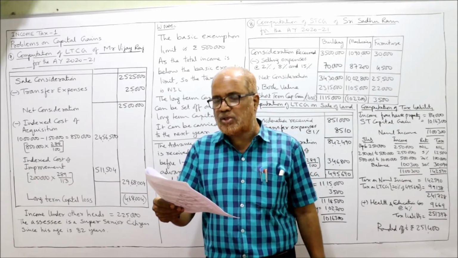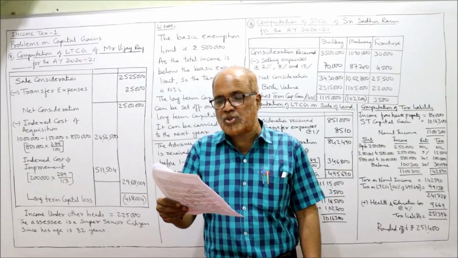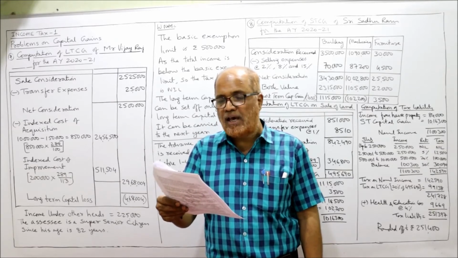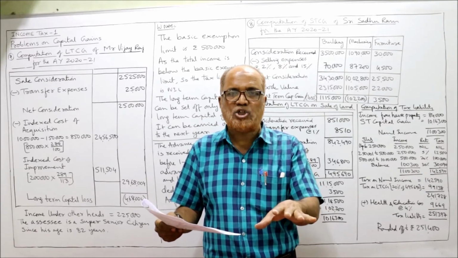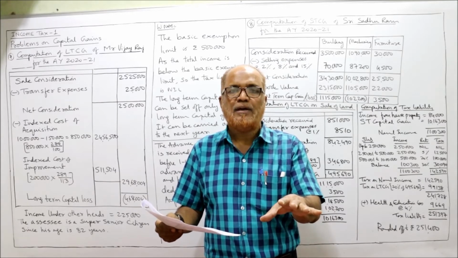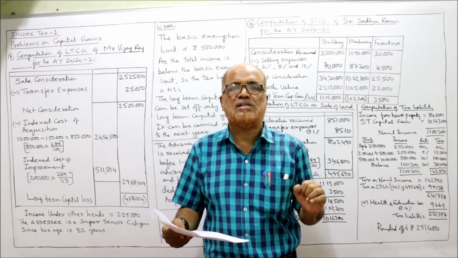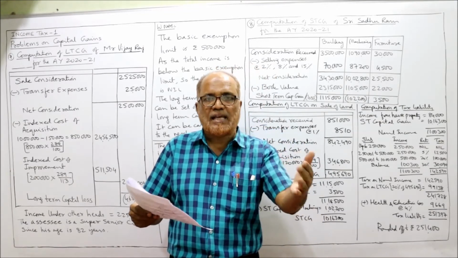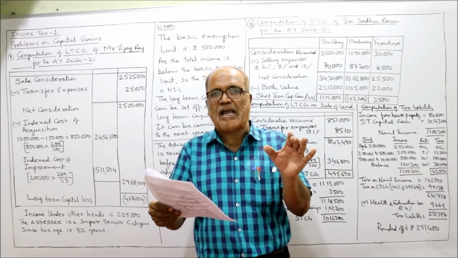During the previous year 2019-20, the ornament is sold for rupees 25,25,000 and selling expenses are 25,000. So in the current previous year, the ornament was sold away. The consideration received is 25,25,000 and selling expenses are 25,000. Calculate capital gain and tax liability.